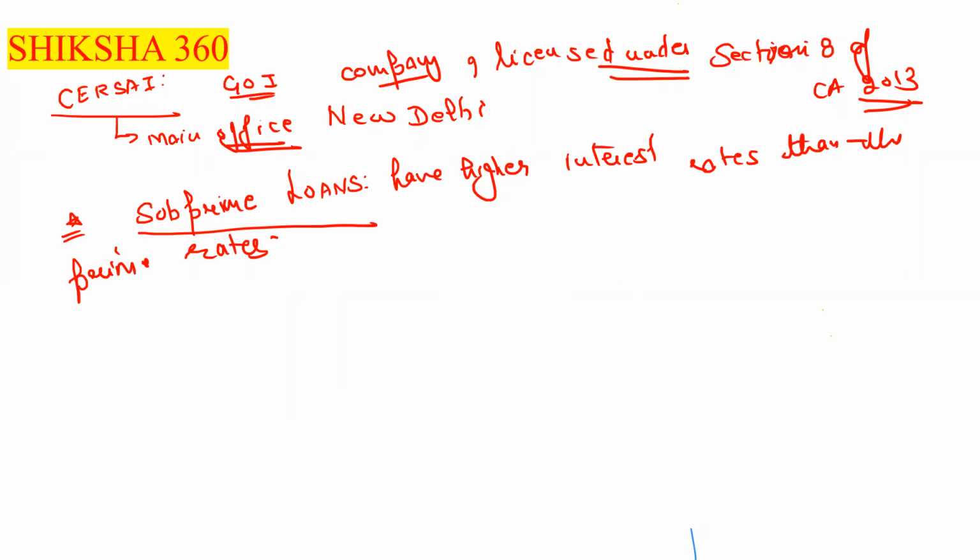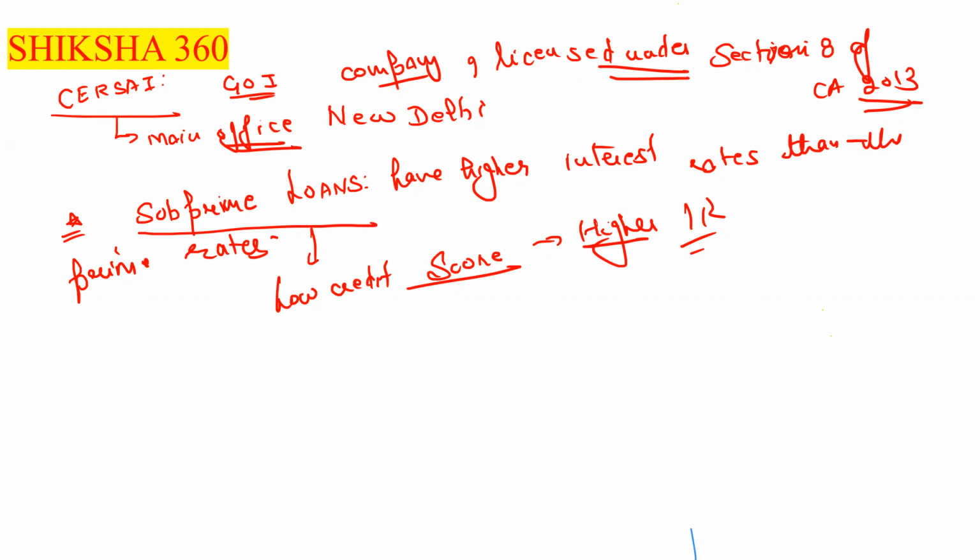This type of subprime loan is given to people who have a low credit score. So the loan for them is at a higher interest rate, because there is more risk. The bank will take more interest from that person because there is more risk from that loan.